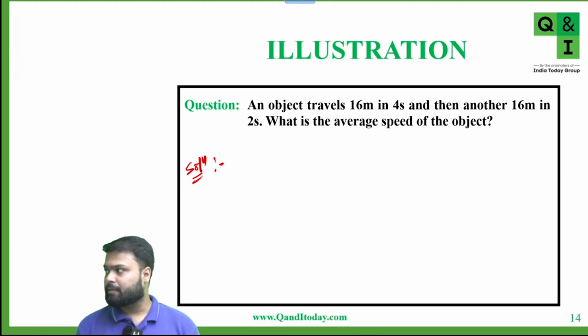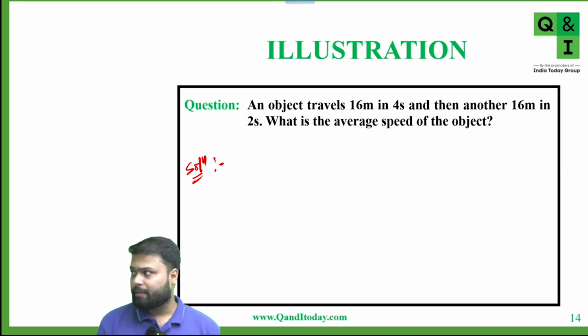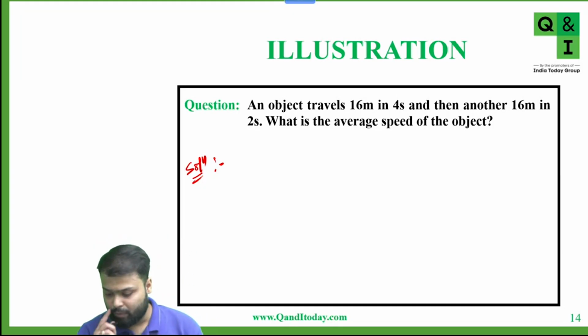An object travels 16 meter in 4 seconds and then another 16 meter in 2 seconds. What is the average speed? What is the answer? Tell me. 5.33333. Okay, let's solve the question.